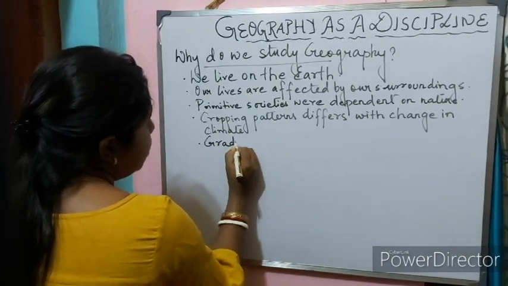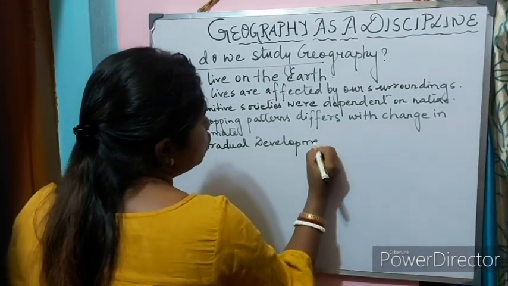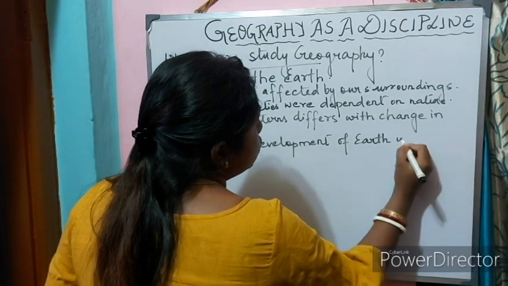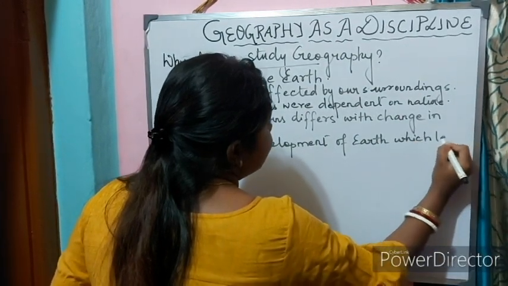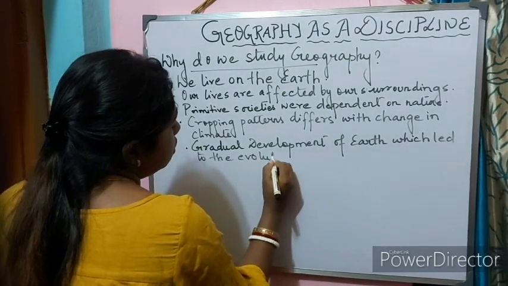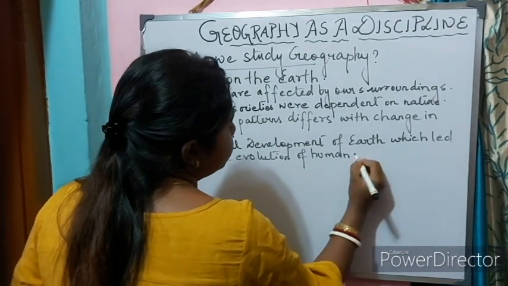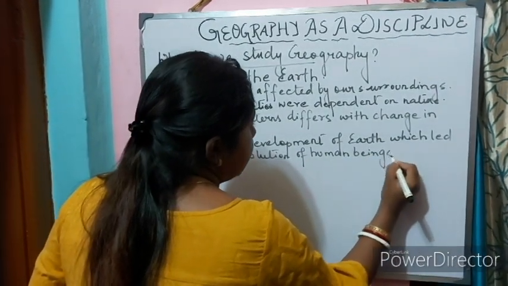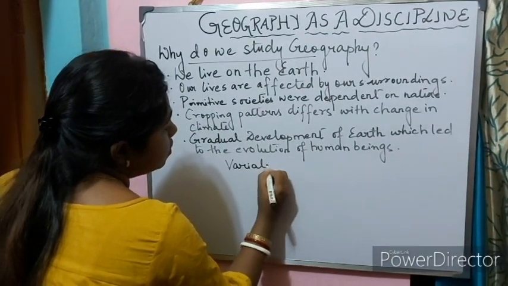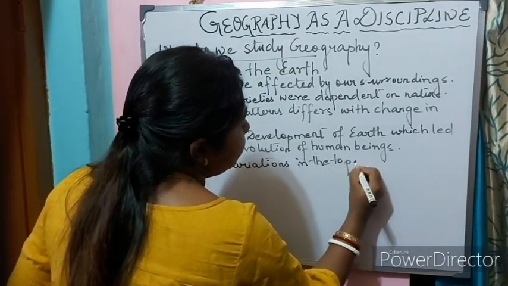To understand the gradual development of Earth, which led to the evolution of human beings. In turn, we need to understand the variations in the topography, that means in the physical environment.